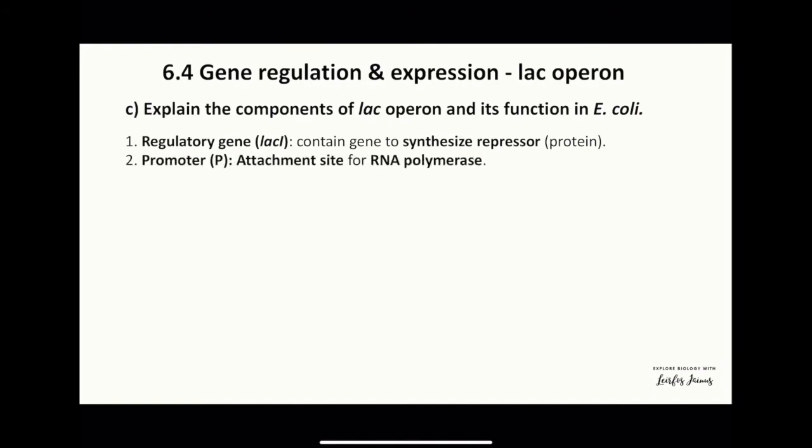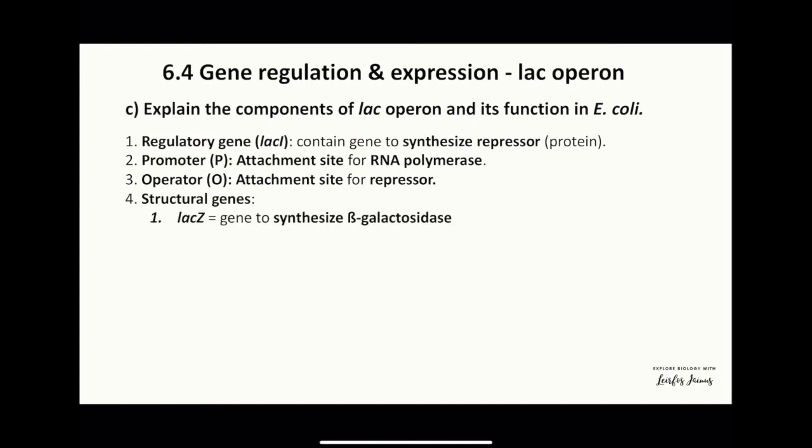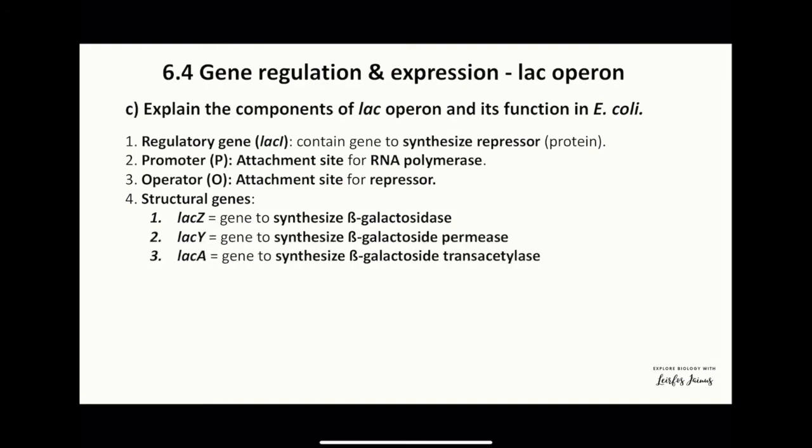The promoter is the attachment site for RNA polymerase. The operator is the attachment site for the repressor protein. The structural genes consist of LacZ, the gene to synthesize beta-galactosidase, LacY, the gene to synthesize beta-galactoside permease, and LacA, the gene to synthesize beta-galactoside transacetylase.